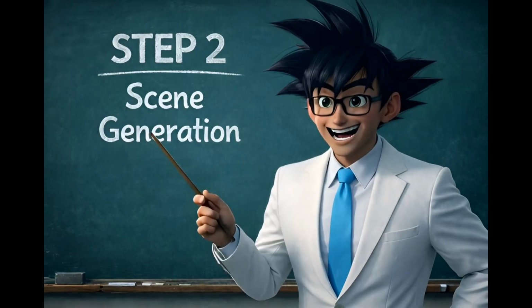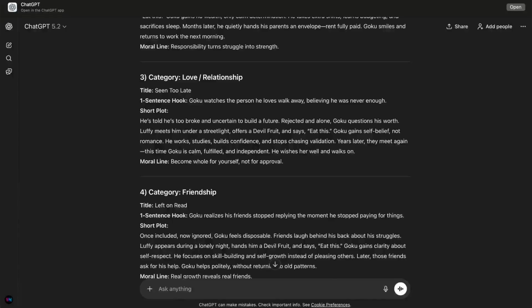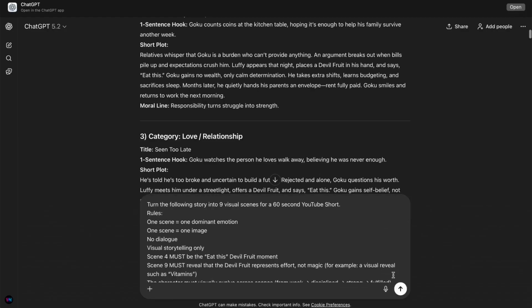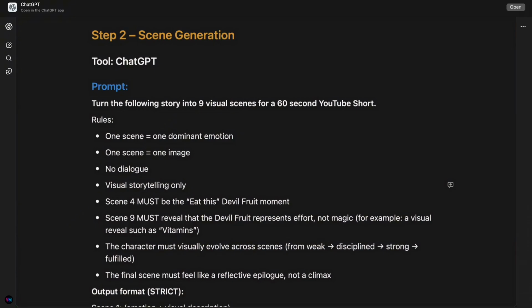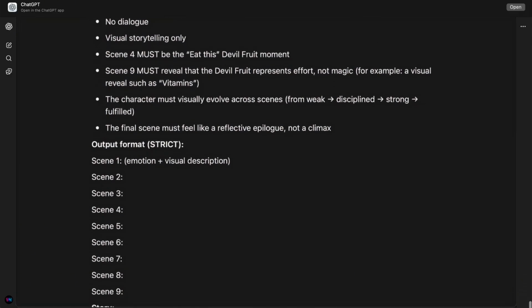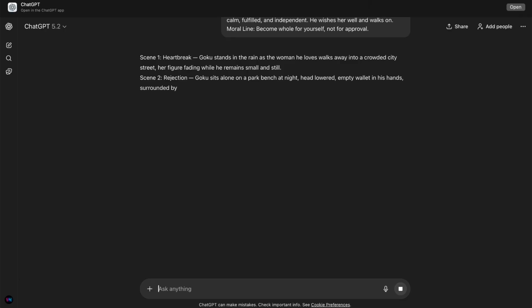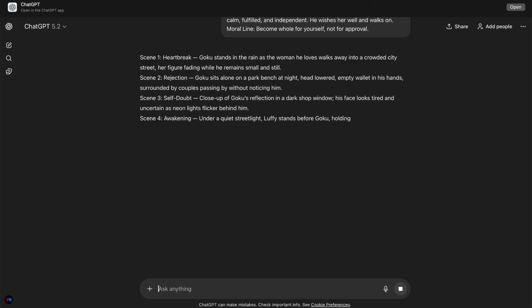Now we turn that story into scenes. At this step, I use GPT again, but the prompt here is about structure, not creativity. I'm asking it to break the story into a sequence of clear visual moments that can be turned into short video shots. For this video, I'm using a version with 9 scenes, but this part is totally flexible. You can use more scenes or fewer scenes depending on your style.